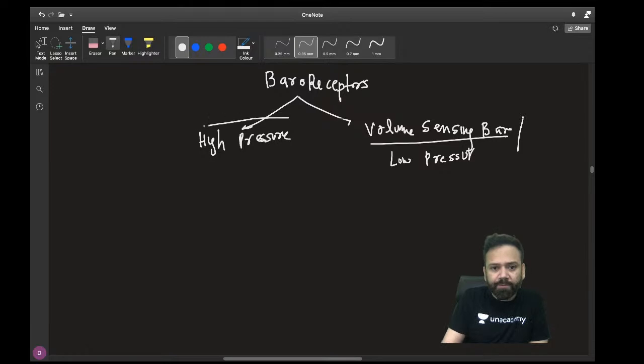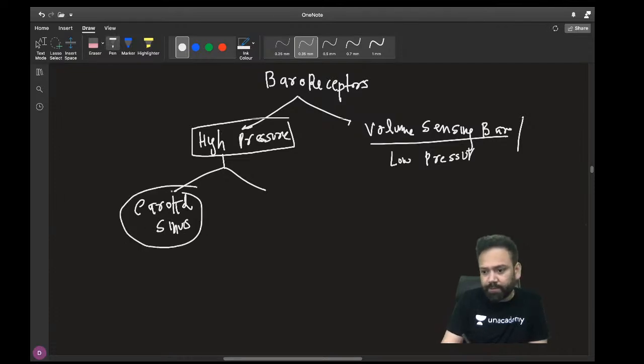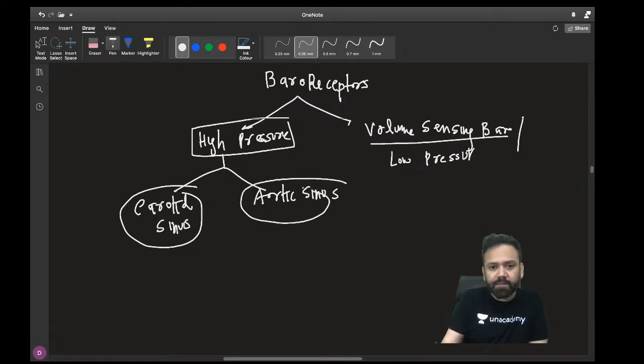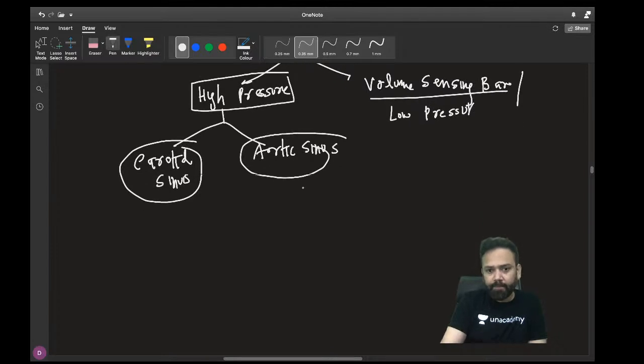High pressure baroreceptors are again of two types. One is the carotid sinus, not the carotid body. The body is a chemoreceptor. Good morning, Horus. And the other is the aortic sinus.